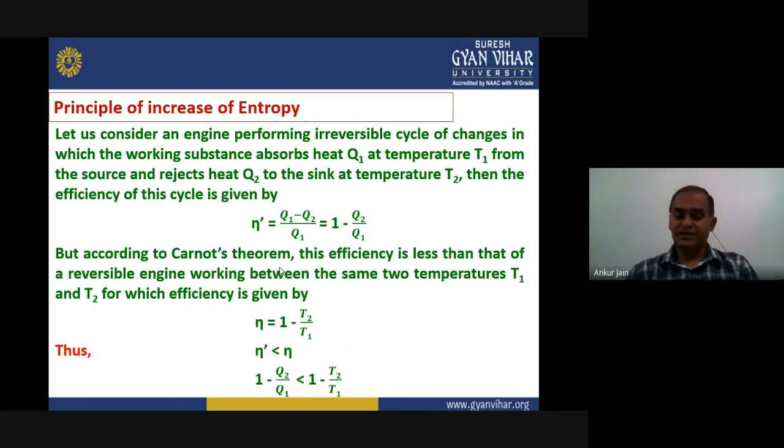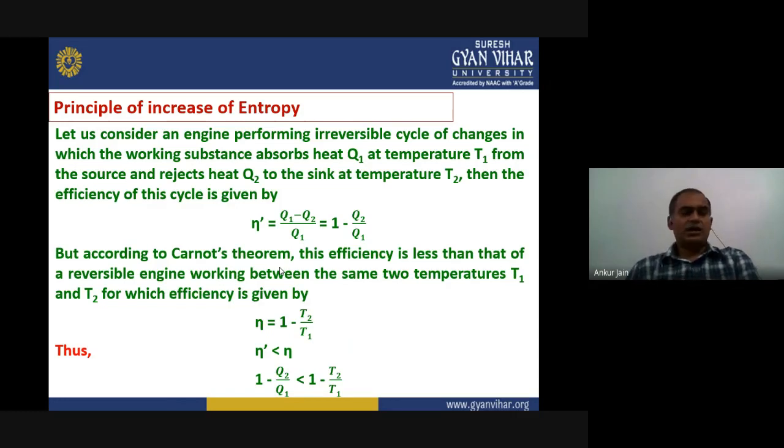Then what will be the efficiency of this cycle? The efficiency, we already know the formula, eta dash equals Q1 minus Q2 upon Q1, and that can be written as 1 minus Q2 upon Q1. This is our first equation.